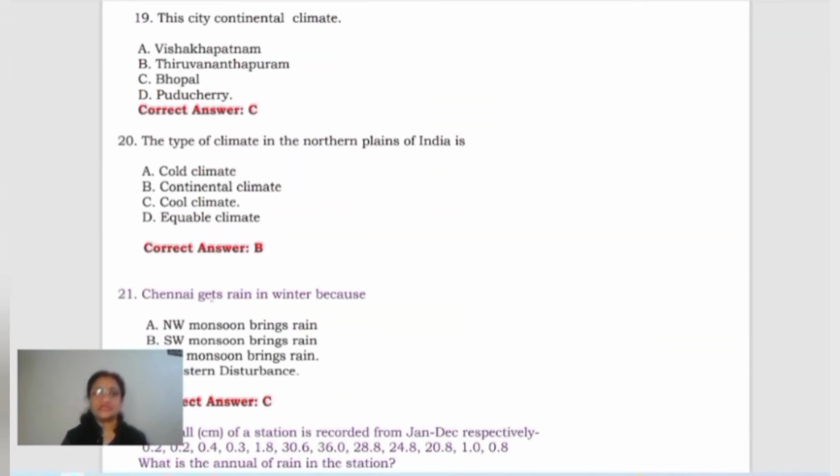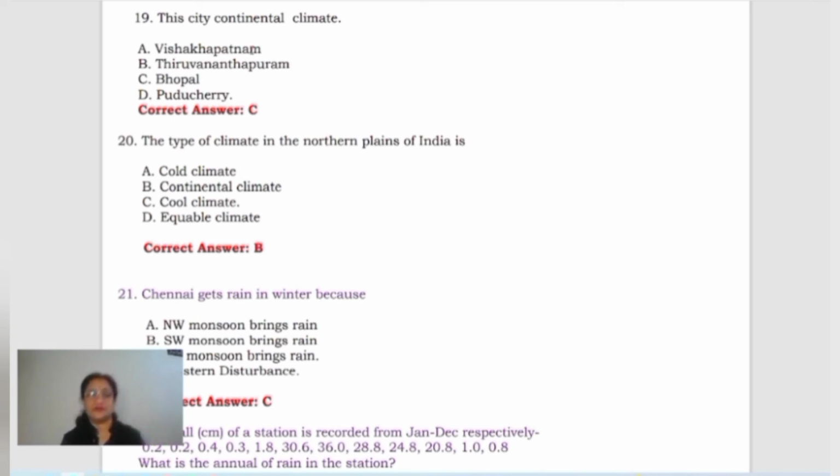Next is, this city has a continental type of climate. Out of all these cities, which city has got a continental type climate? Number one is Visakhapatnam. No, because it is lying on the coast. For continental type of climate, children, you should keep in mind one basic thing, that when it is a continental climate, range of temperature should be very high.